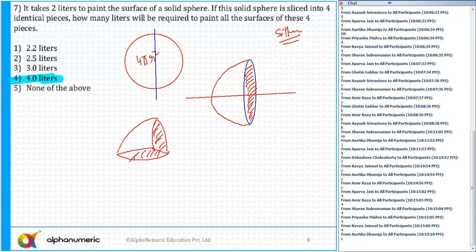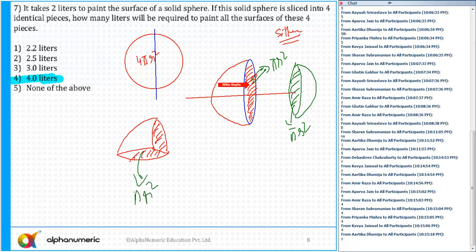Now tell me one thing, Apika, for example. We know the surface area of this is 4 pi r square. So I'll get one more surface. What is the area of this particular part? Tell me. This is nothing but a circular region. Can I say this area is equal to pi r square? And remember, since I have divided into two parts, this area is also equal to pi r square. And similarly, this area will also be pi r square by 2, and there will be two such areas. We can see it will be like this.